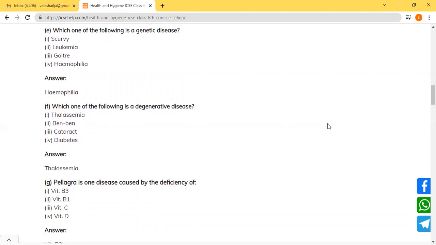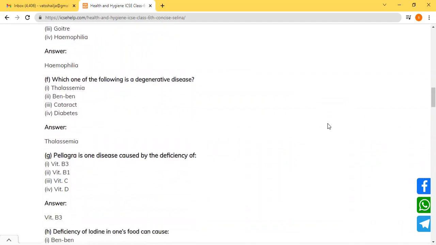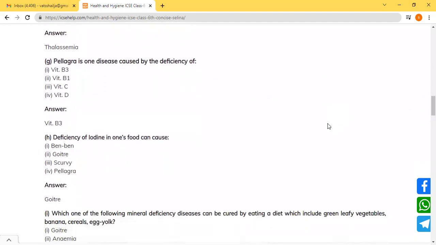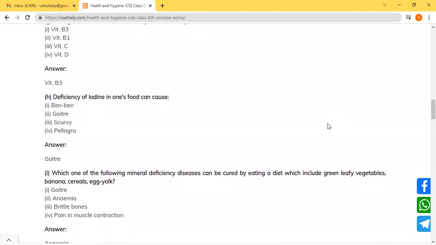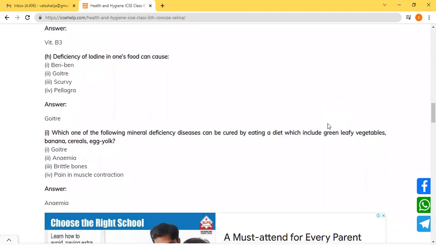Because others are diseases which occur due to deficiency in diet. Then pellagra, just now I have told you, is a disease of vitamin B3. Other diseases which are caused due to deficiency of vitamin B3 are pellagra and dermatitis. Next, deficiency of iodine in food can cause goiter. This also I have told you when we were discussing calcium, that if there is deficiency of iodine, it can cause goiter to a person.